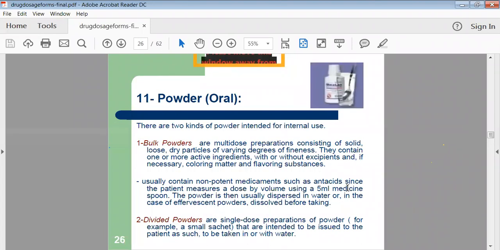Then powders. Powders are bulk dosage forms. Okay. These powders we can take internally as well as externally. Those powders which are taken internally are called bulk internal powders. And those powders which are applied externally are called bulk external powders.